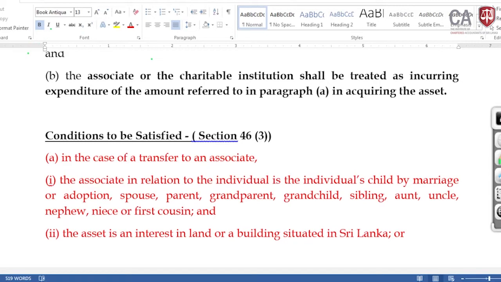In that, Roman 2, the asset is an interest in land or building situated in Sri Lanka. Now the asset should be an interest in land or building situated in Sri Lanka, but in our case, here, these are shares that have been given. Shares have been given, we will see how it is applicable. And again, the next one which I need to come to.